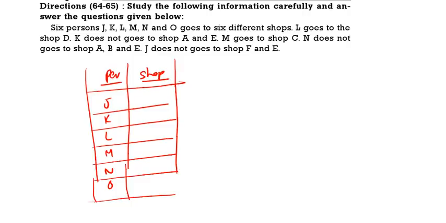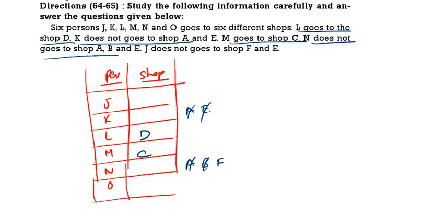Now see this one. L goes to shop D. K does not go to A and E. M goes to shop C. Then N does not go to A, B, E. J does not go to F and E.